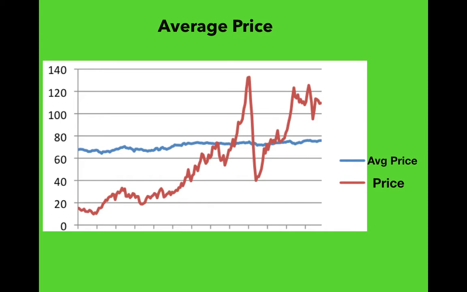So in this graph, the price that is way below the average price is 20. So you can buy the stock at this price, and the price way above the average price is 120. So you can sell the stock at this price and make profit. Are you getting confused?